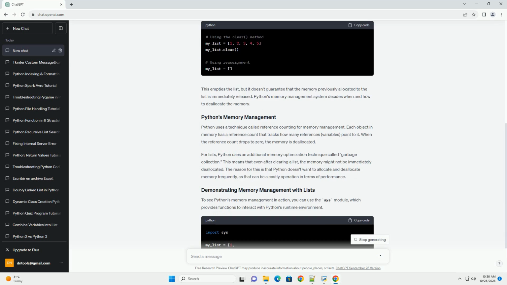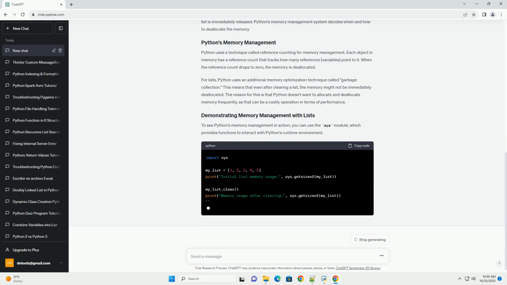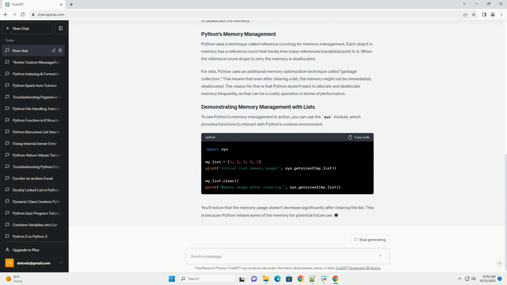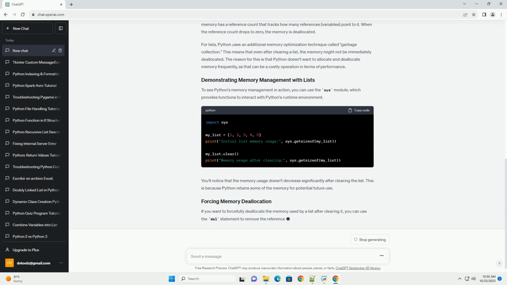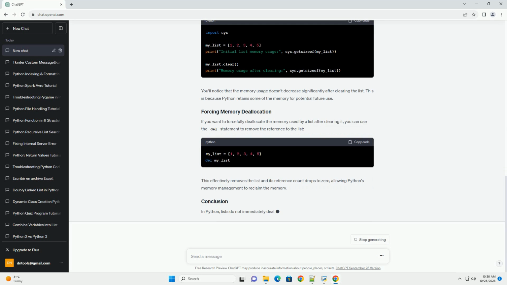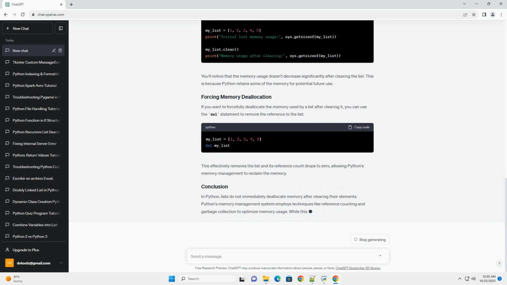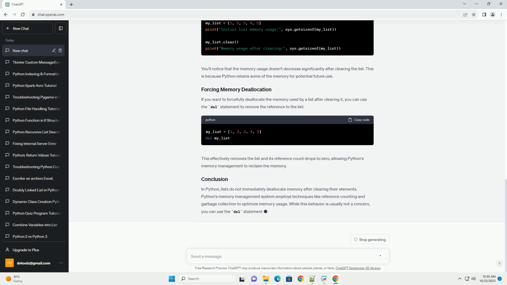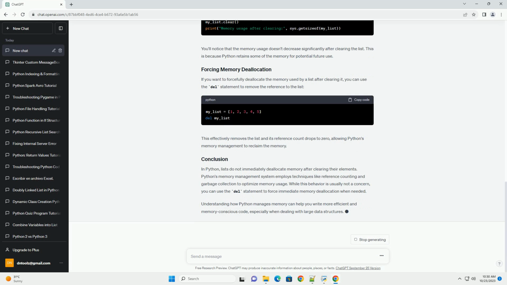In this tutorial, we'll explore the reasons behind this behavior and learn how to manage memory effectively when working with lists. In Python, a list is a versatile data structure that can store multiple elements of different data types. Lists are created using square brackets and can be modified dynamically. However, removing elements from a list doesn't necessarily mean that the memory they occupied will be instantly released.